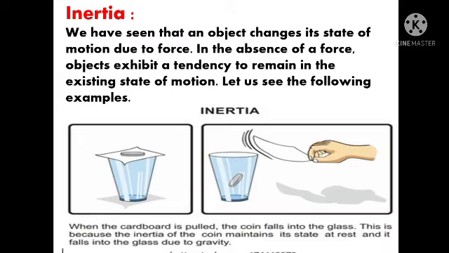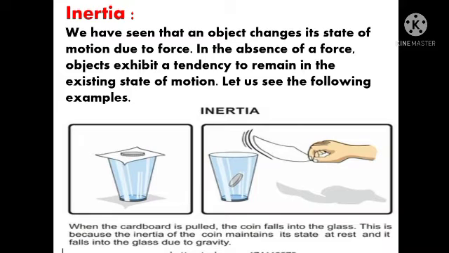Have you ever done this? If not, perform this, students. It is very easy. So why does the coin fall down? Because the inertia of the coin maintains its state at rest. First the coin was at rest. That means the coin's inertia was at rest position. And why does it fall down, students? Because it falls into the glass due to gravity.